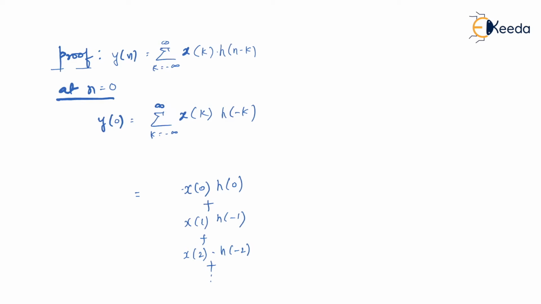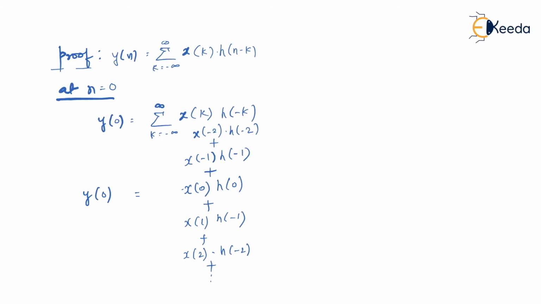So certain values of k as negative, certain values of k as positive, and of course k equal to 0 I have already substituted. So only what is remaining is negative values of k. Let us substitute k equal to -1. When you substitute k equal to -1, it becomes x of -1 h of -1 plus x of -2 h of -2 and so on. Am I right? So this whole is equal to what?